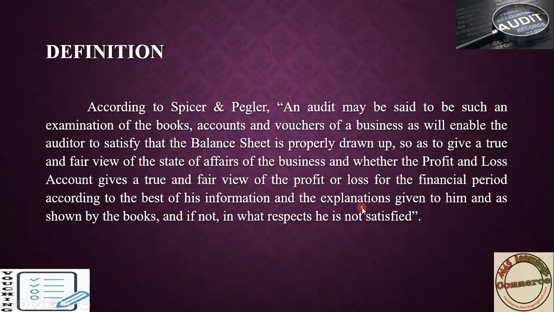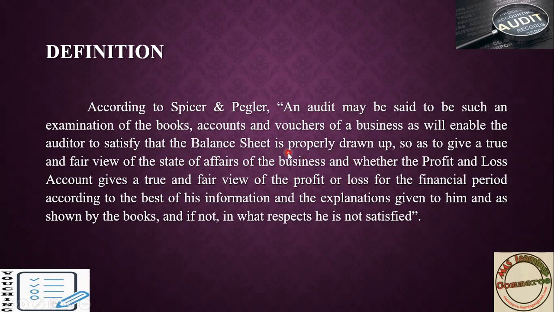In simple terms, this definition tells you that audit is examination of books, that is books of account, transactions, accounts, and vouchers, that is documents. He will examine all these three things, so that the auditor will satisfy himself whether the balance sheet, that is the financial statement, as well as the profit and loss account, are true or not.